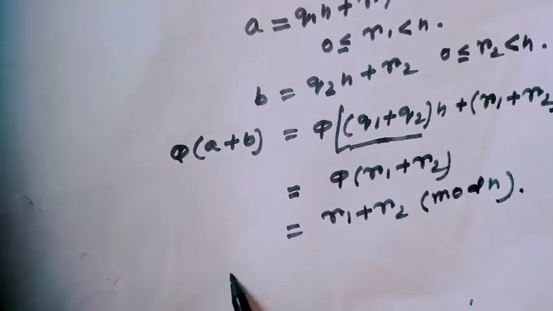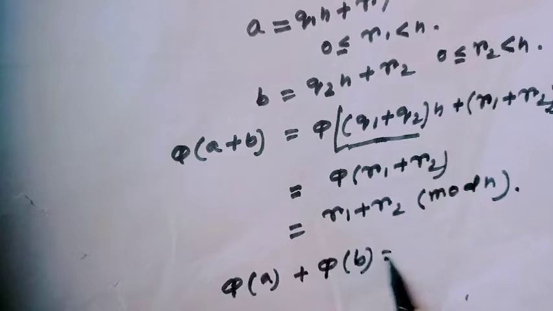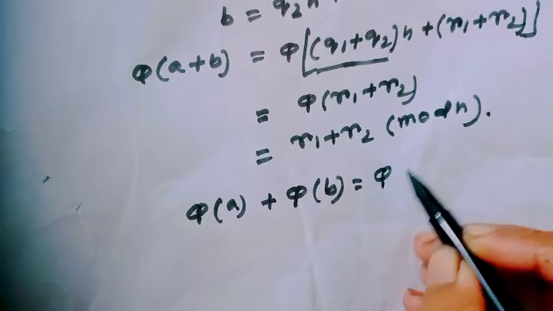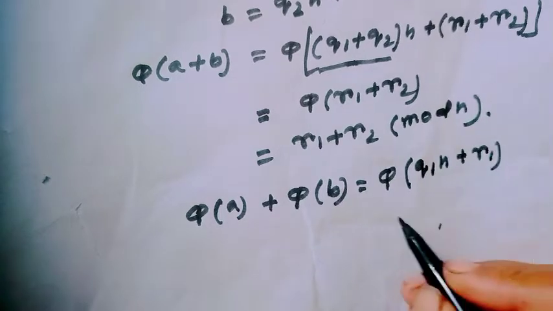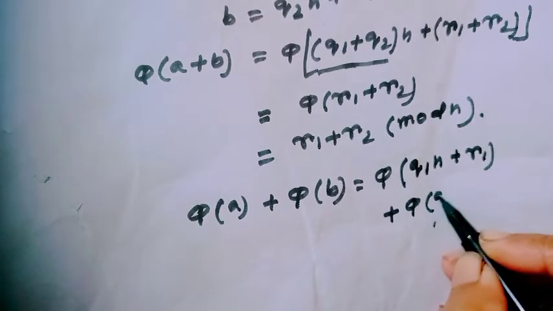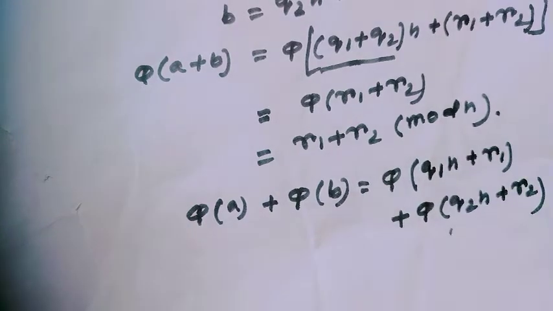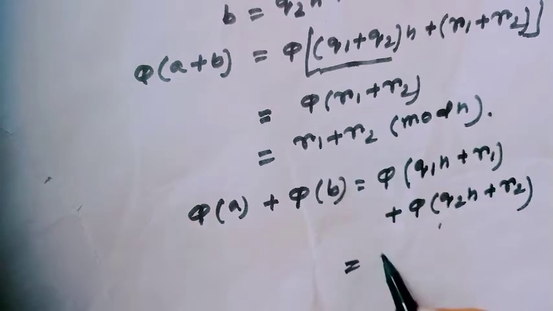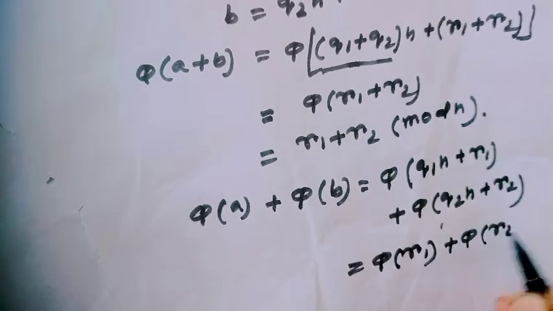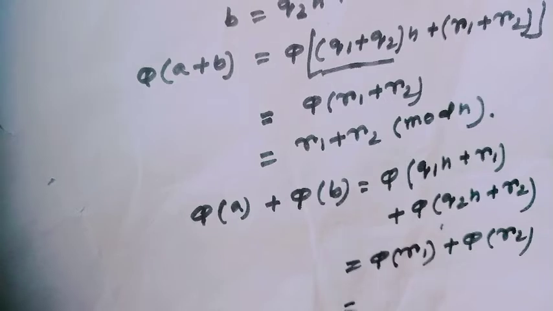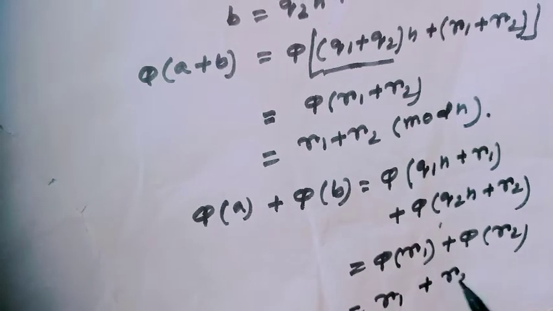And phi of a plus phi of b equals phi of q1 n plus r1 plus phi of q2 n plus r2, and this is equal to phi of r1 plus phi of r2, where phi of r1 equals r1 and phi of r2 equals r2.